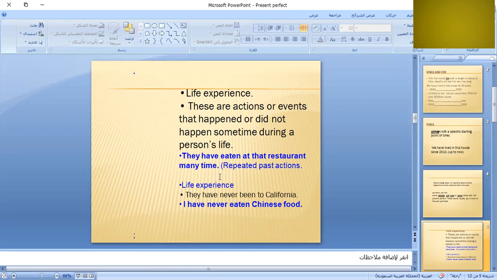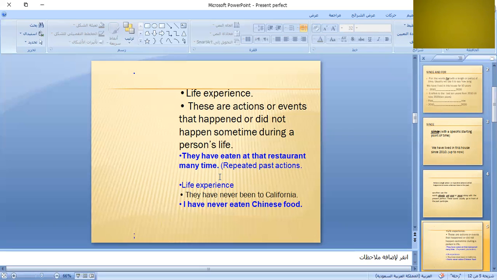There is an example, the blue line. They have eaten at that restaurant many times. They have eaten. The verb is have eaten. They have eaten at that restaurant many times. Here I use the present perfect because I'm not concerned about the time. When it happened, I don't want to know. It's not important, but we tried it. We tried.